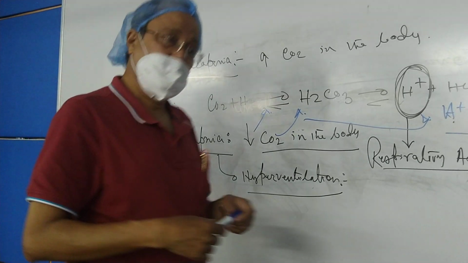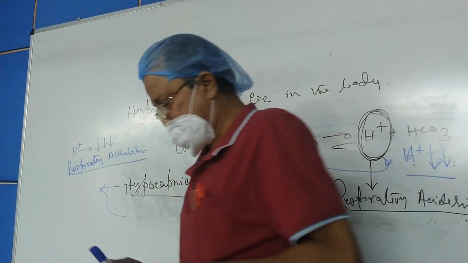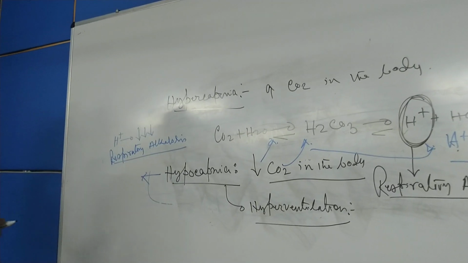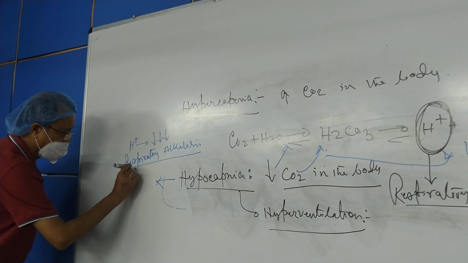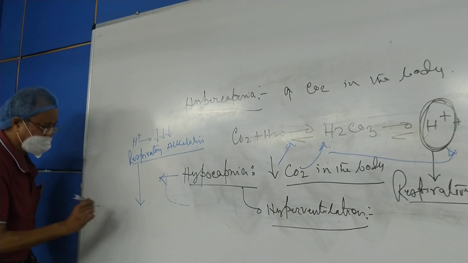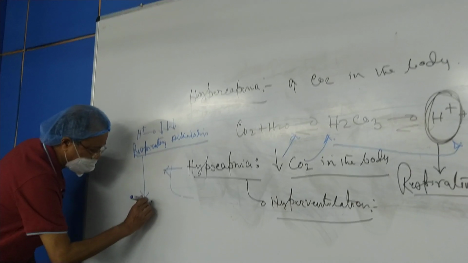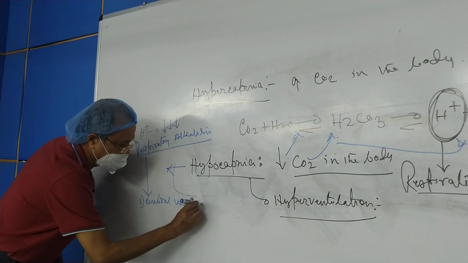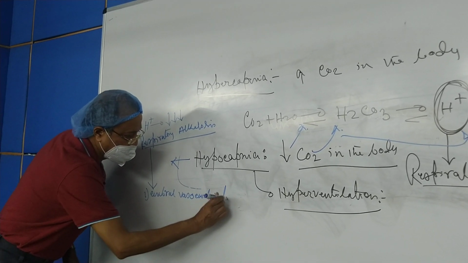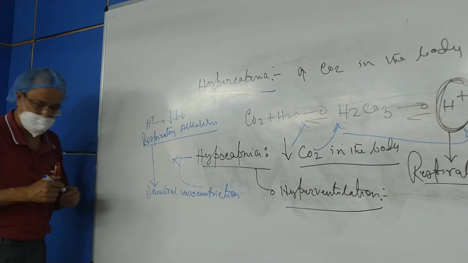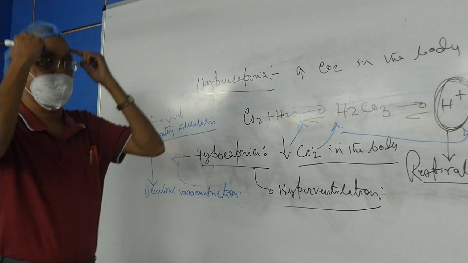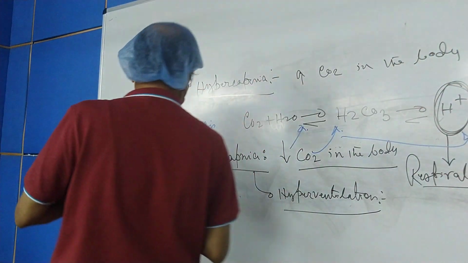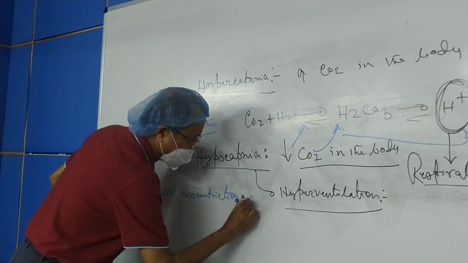Alkalosis is once again an emergency situation which will have to be corrected then and there, otherwise there will be some problems in the system. What are the problems? If respiratory alkalosis is there, what will happen? Number one, cerebral vasoconstriction. Very important. Alkalosis leads to constriction of the cerebral blood vessels, and as a result there may be fainting. Usually fainting occurs.